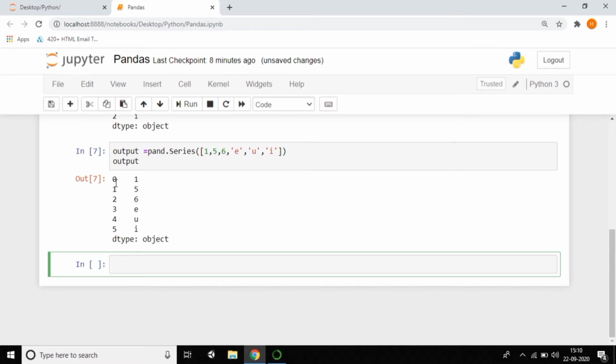You can give the index, whatever numbers you want. You can give like that also. So for that I'm creating pandas dot Series of, and here I'm passing some numbers. Just observe, I'm passing some numbers. For these numbers I want to give the index. So instead of getting 0 1 2 3, I want to get some other index. So I'm passing some other numbers instead of that.